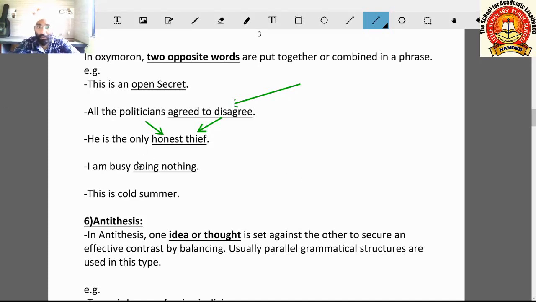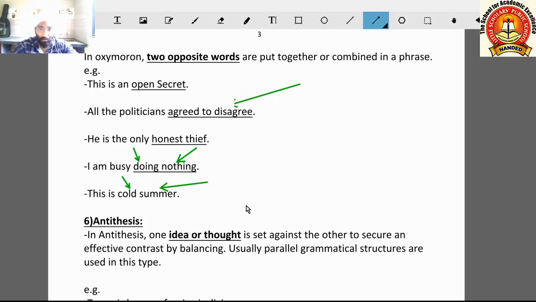I am busy doing nothing. Here we are telling doing and also nothing. Something should be there to do. So this is also an oxymoron, opposite effect. This is cold summer. Cold and summer. You know that the summer season is not cold, it is very hot. So here the poet or the author is telling that the summer was feeling cold to him.